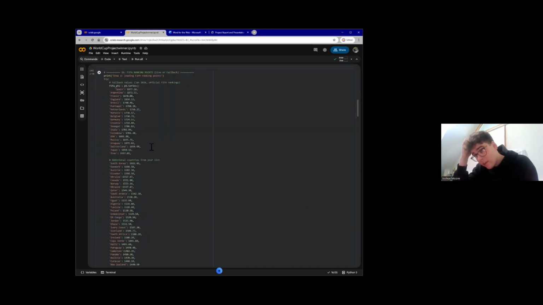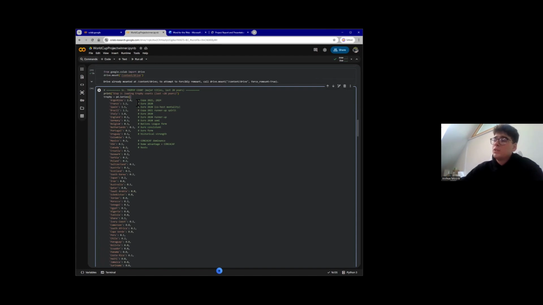Next, instead of having a purely ELO rating focused result, we include three other features or factors for the countries. So first we have our FIFA ratings. So this is the live 2026 official rankings off the FIFA website itself. Then we counted up how many trophies each country has as a background to how well they've done per tournament.